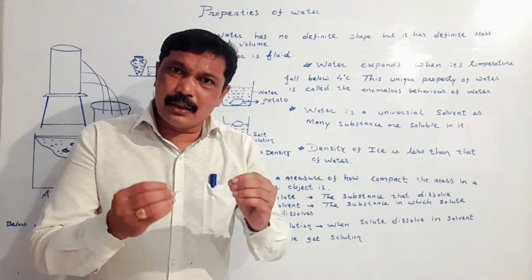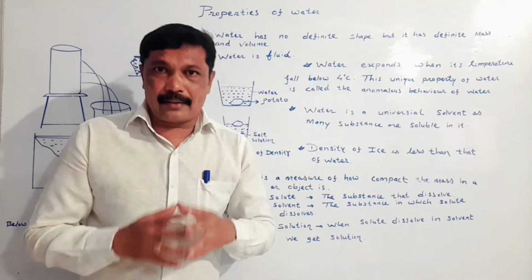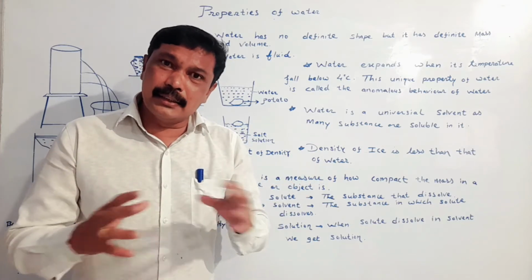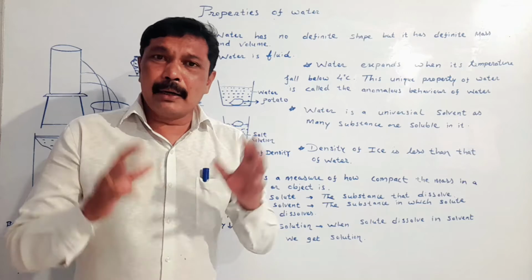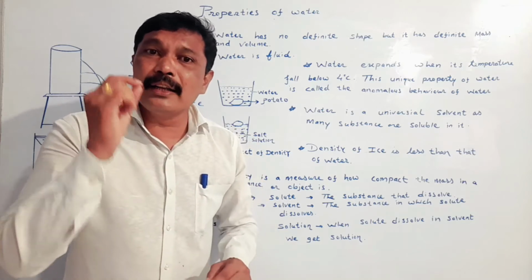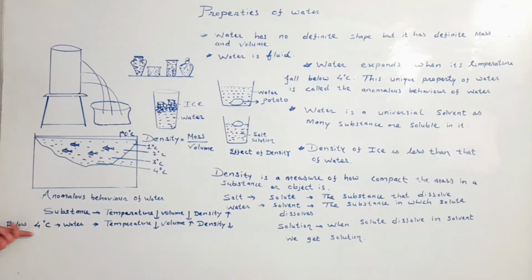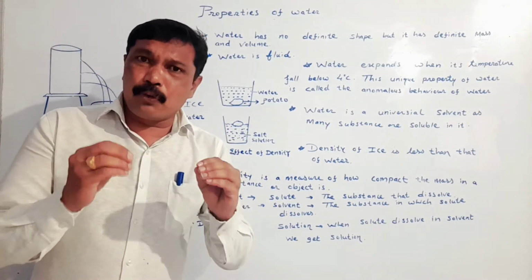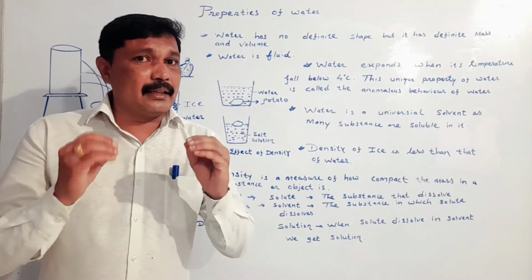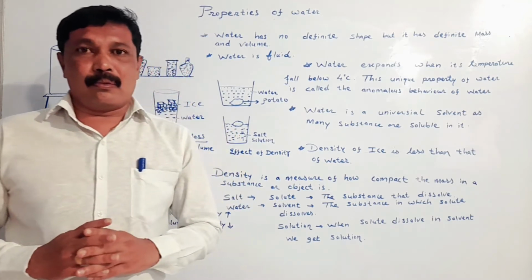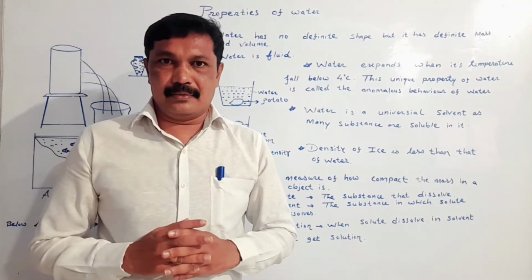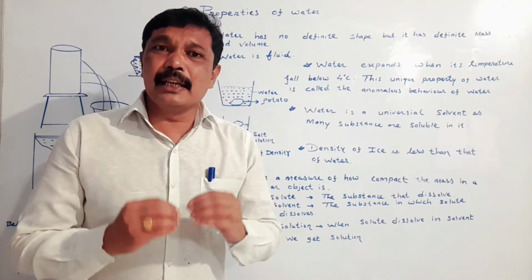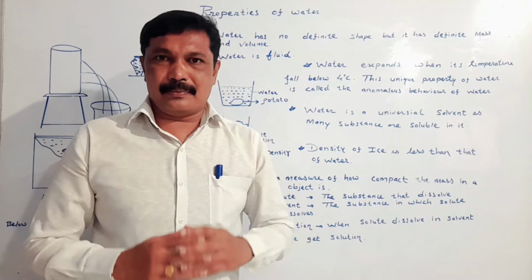When the temperature of water is reduced, water also contracts, its volume gets reduced and its density increases. But it happens only up to 4 degrees Celsius. This takes place only up to 4 degrees Celsius. And therefore, at 4 degrees Celsius, we can say that water has maximum density. But below 4 degrees Celsius, here we see abnormal behavior of water.